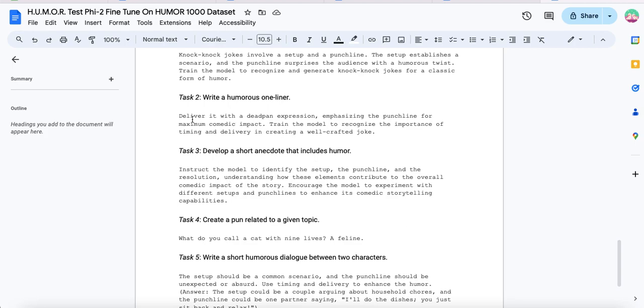Write a humorous one-liner. Deliver it with a deadpan expression, emphasizing the punchline for maximum comedic impact. Train the model to recognize the importance of timing and delivery in creating a well-crafted joke. So again, the 1000 model just goes completely off the rails with regards to understanding the data, right? It just goes into rote memorization.